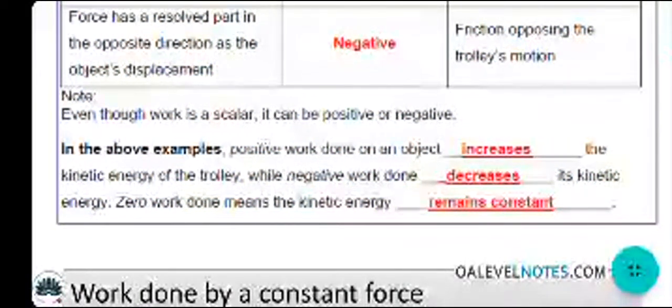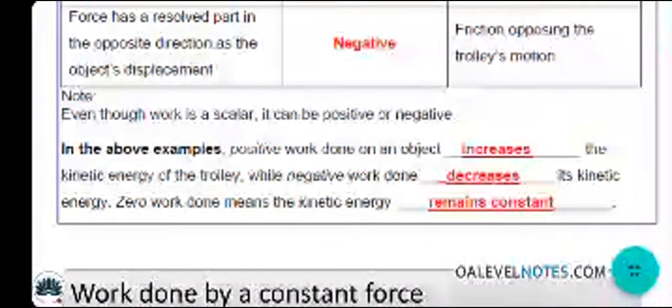When we are doing work in the direction of the force, the work done is always positive and will increase the kinetic energy. Because of the increase in kinetic energy, this is one of the reasons the trolley will start moving. And when we are supplying the force but there is a frictional force, it is opposing the resultant force.